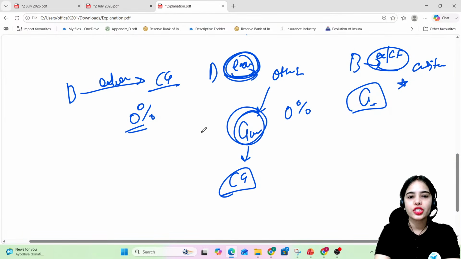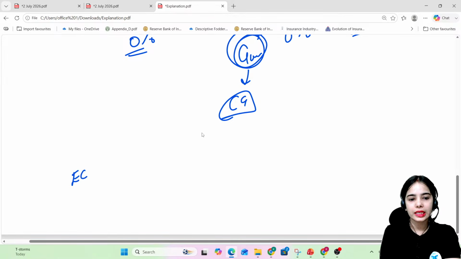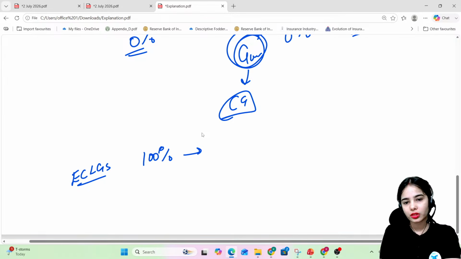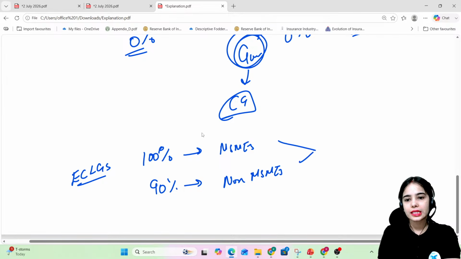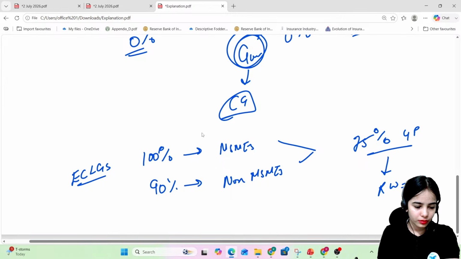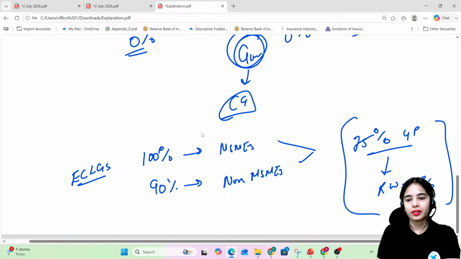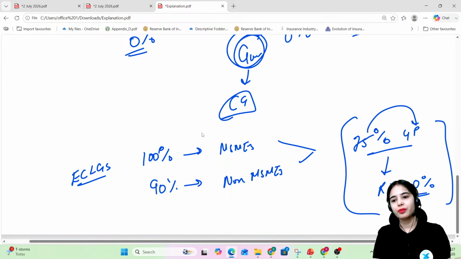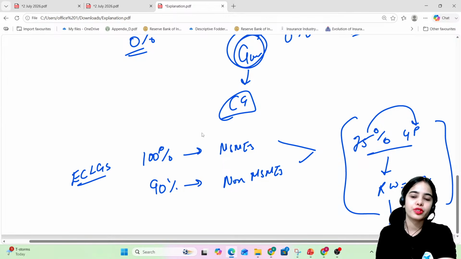Chalo. So I hope this is very much clear that first of all, under the ECLGS, there is 100% of the guarantee that is provided for the default amount for the MSMEs, while for the non-MSMEs and airline sector, there is 90% of the guarantee that is provided, out of which it is said that 75% of the guaranteed portion will have the risk weight of 0%. That is all. Okay? So this is the idea. 75% of the guaranteed portion has the risk weight of 0%.